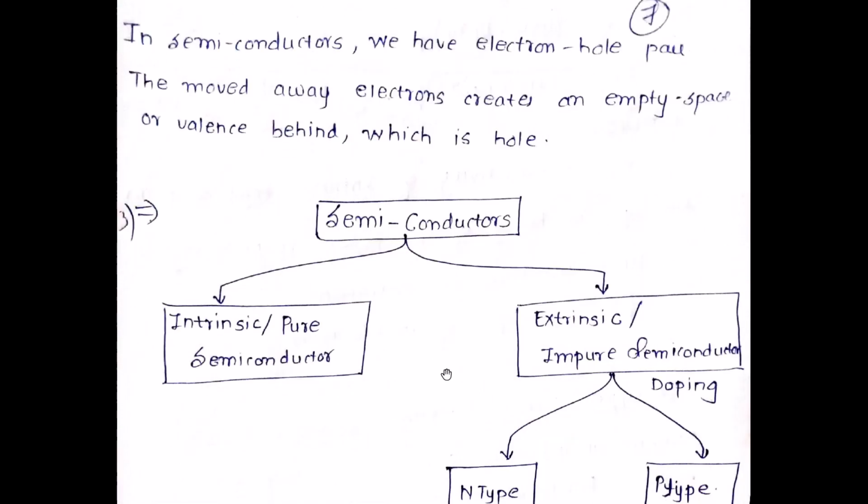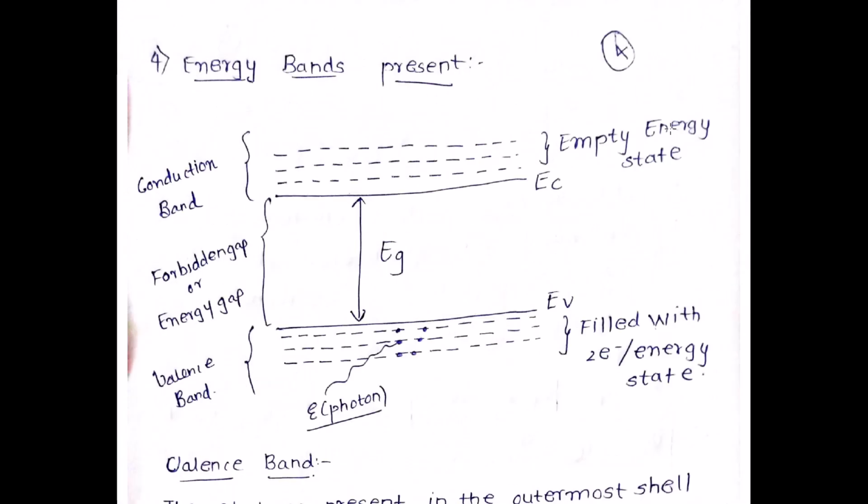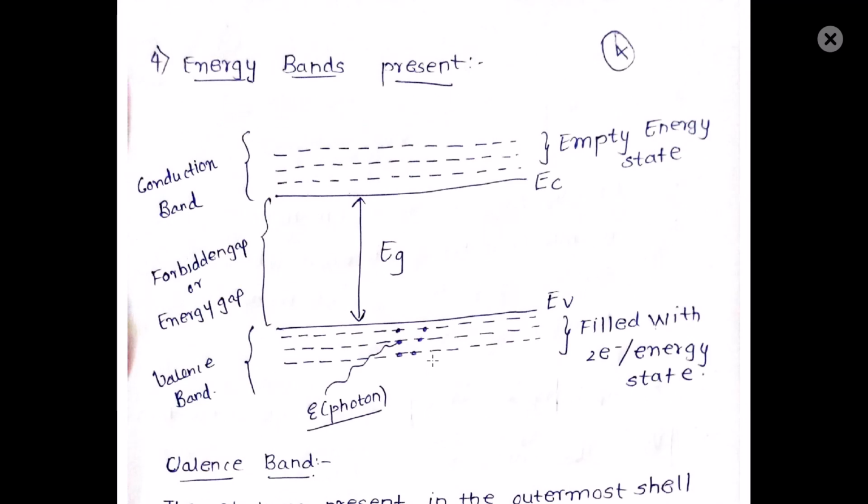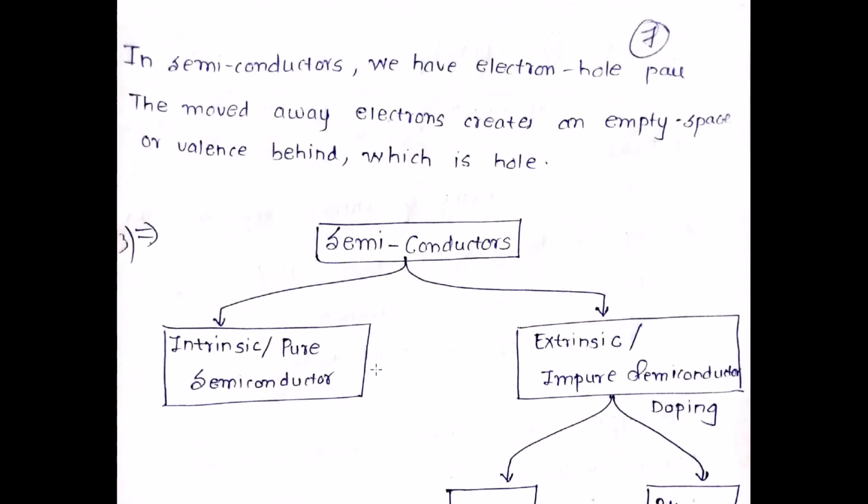In semiconductors, electron-hole pairs are generated. When electrons jump from the valence band to the conduction band because of the energy incident on them, empty spaces are created, and that empty space is called a hole.